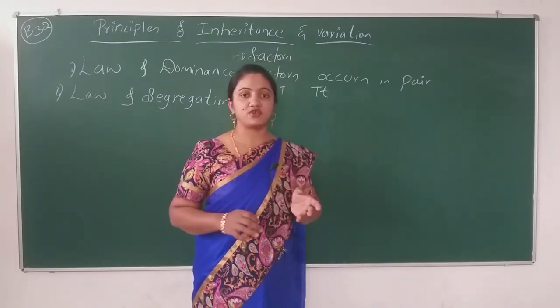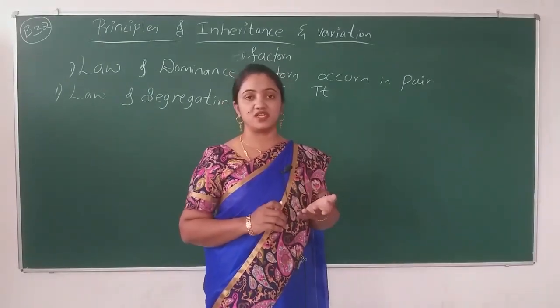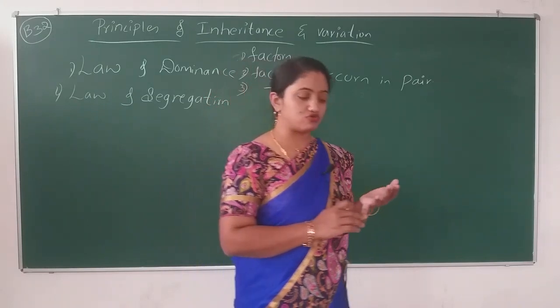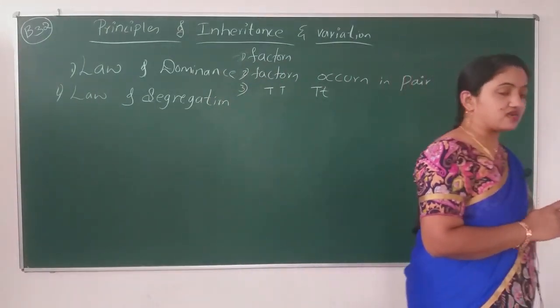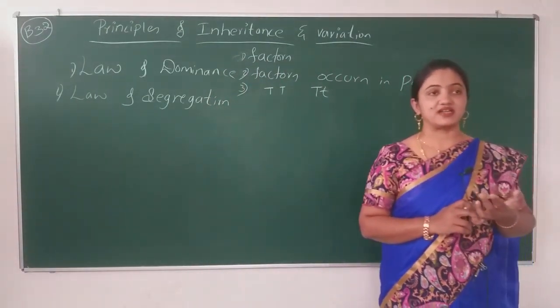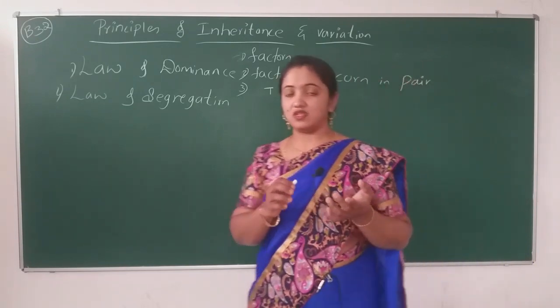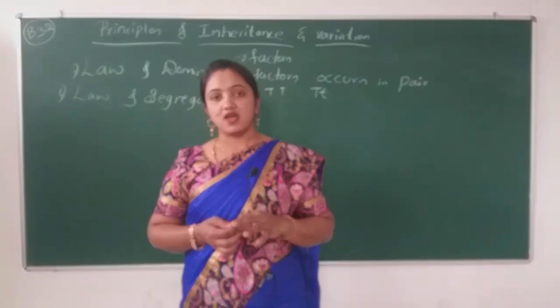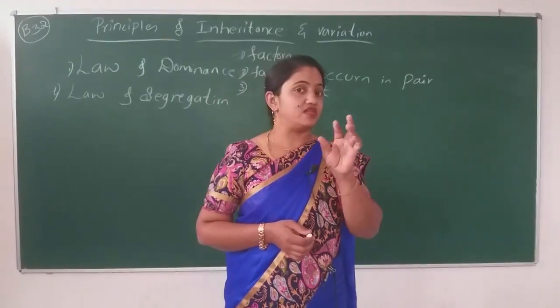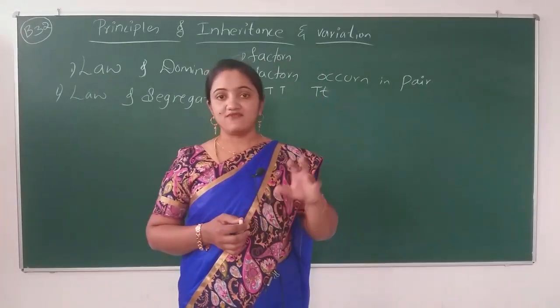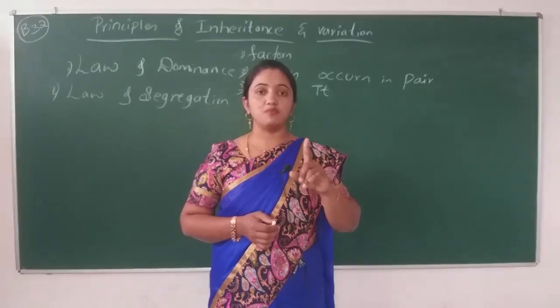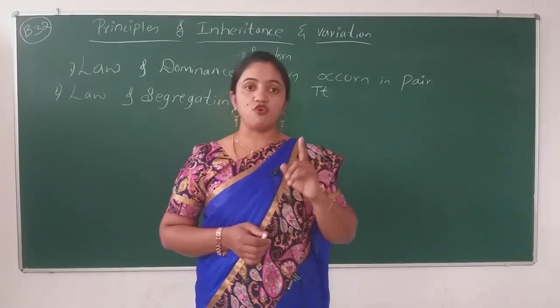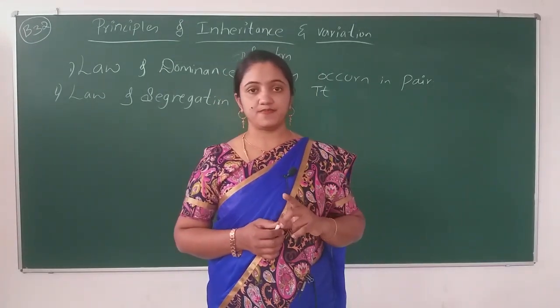Overall we have come across the law of dominance. It tells about the factors. The character is always inherited by means of a discrete unit called a factor, and factors are always available in pairs. Always one gene is dominant over another gene.